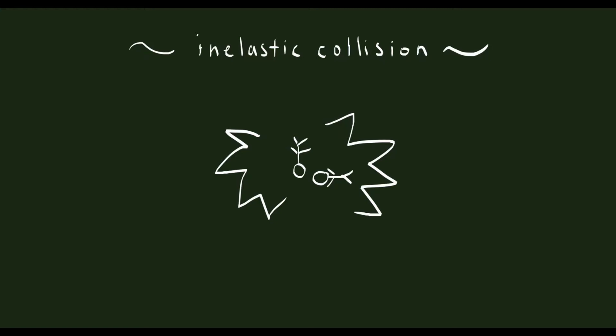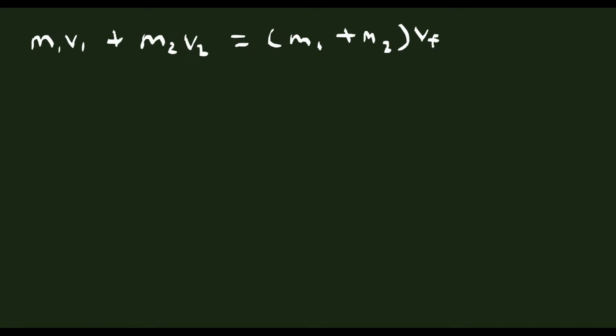Neo and Trinity had what is known as an inelastic collision. In said collision, while momentum is conserved, kinetic energy is transferred elsewhere. When Neo and Trinity collide, they both end up moving in the same direction, even though prior to the collision they were moving in different directions. To solve, we used m1v1 plus m2v2 equals (m1 plus m2) times Vf.